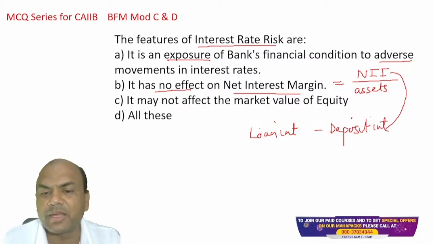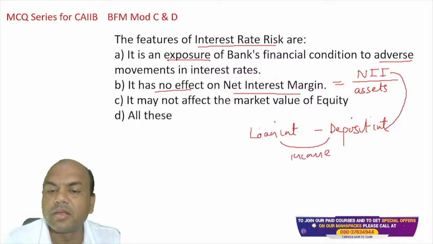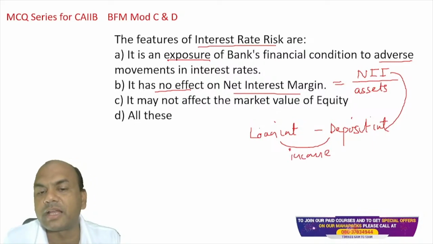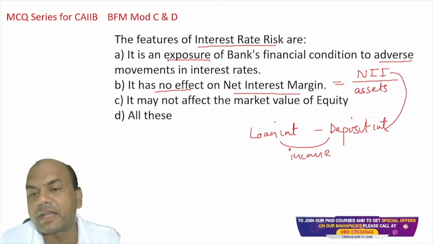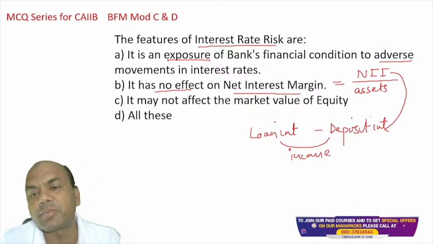Okay, that is my income, isn't it? This is my income of the bank. How does the bank earn? Bank gives loan and gets interest, and takes deposit and gives interest. The difference is the income. So that is NII. This NII, when I divide it by the performing assets, I get NIM.